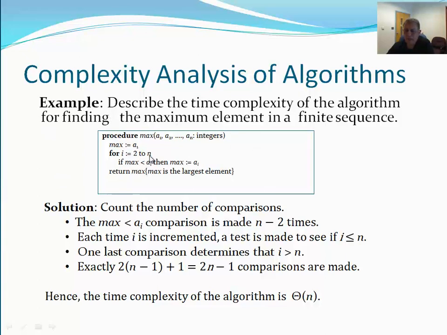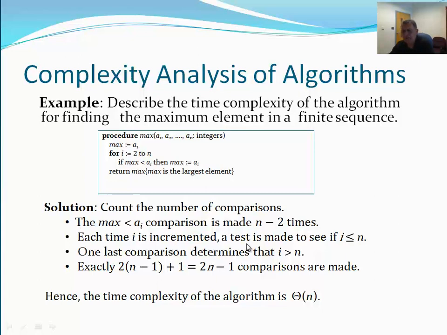So the comparison of max less than A_i is made n minus 2 times, right? Because one is itself, and then we start from the first element. And so we go n minus 2 times, depending on the value of n. Each time i is incremented, because i is from 2 to n, it starts with 2, then becomes 3, then 4, all the way till n minus 1 compared with the n. That's why there's 1 here we are missing, we're not doing a comparison, that's why it is n minus 2 times.